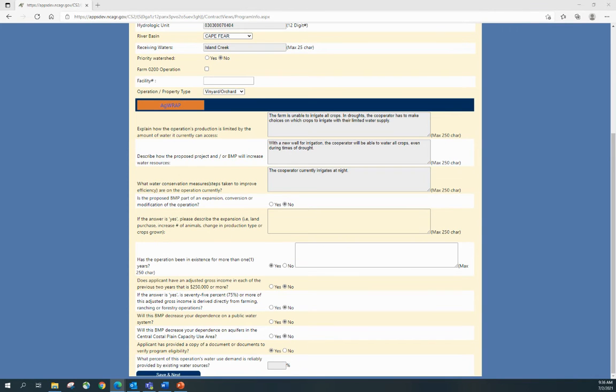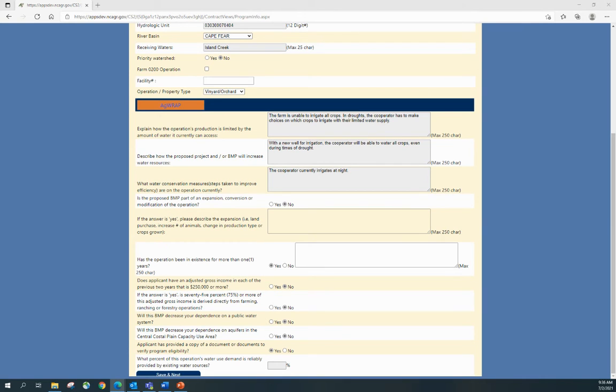If yes, 75% or more must be derived directly from farming, ranching, or forestry operations to be eligible to participate in AgWRAP. The adjusted gross income self-certification form should be completed for the contract on file. This does not need to be uploaded to CS Square, but should remain in the contract file at the office.